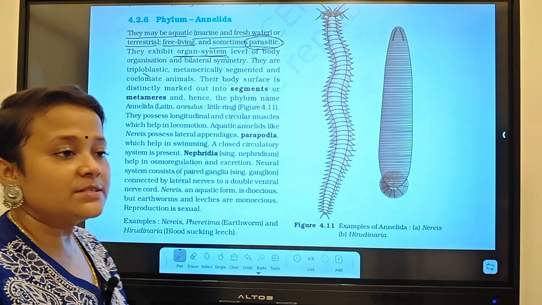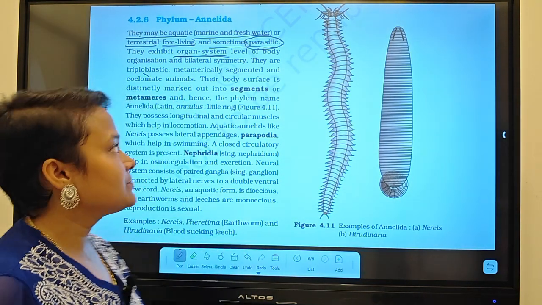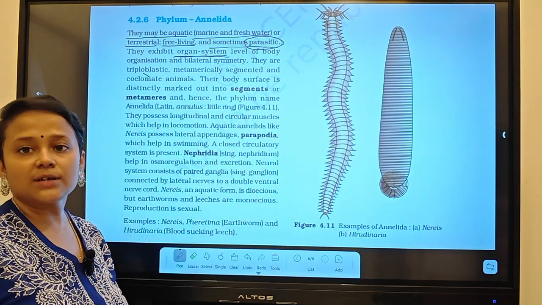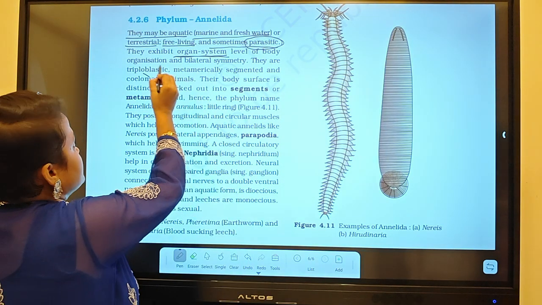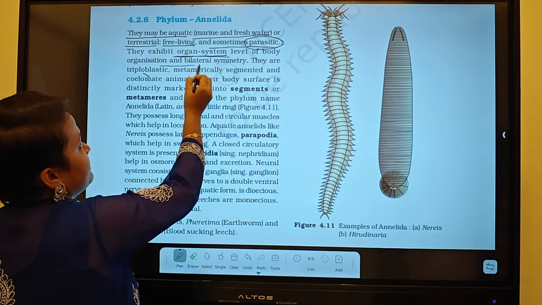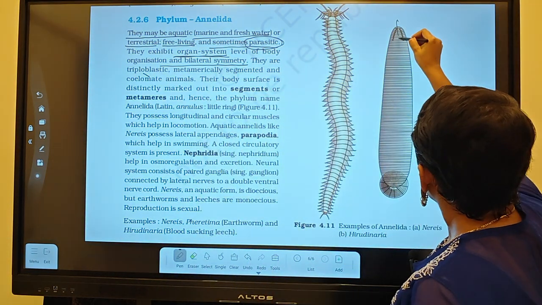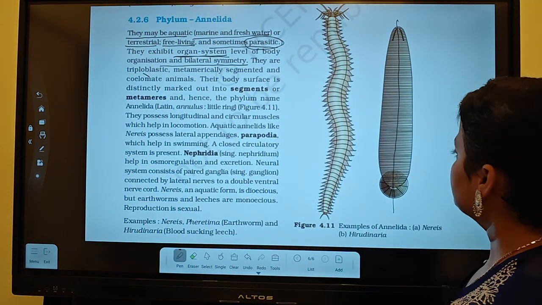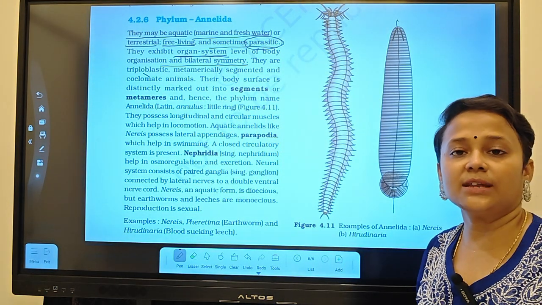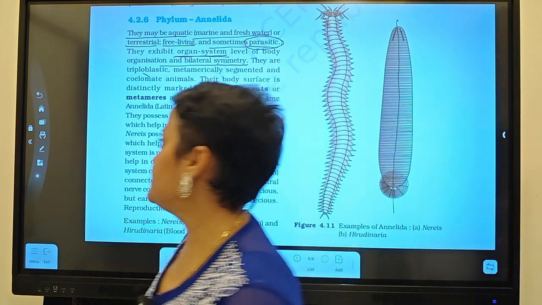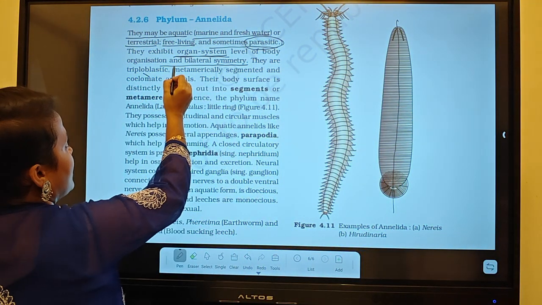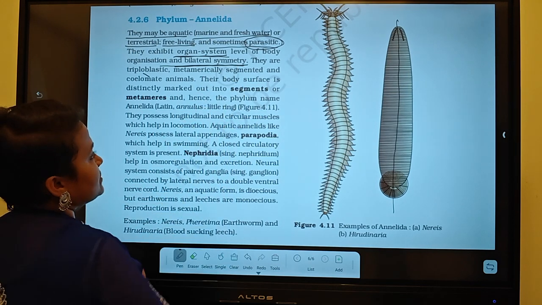Already organ system started from Aschelminthes. They are bilaterally symmetrical. You can see here, this is the plane where we can divide the organism into two equal halves. So here they possess bilateral symmetry.